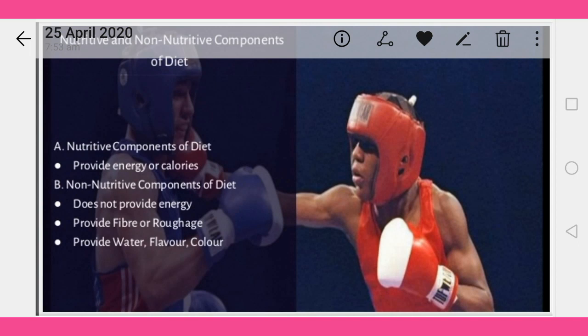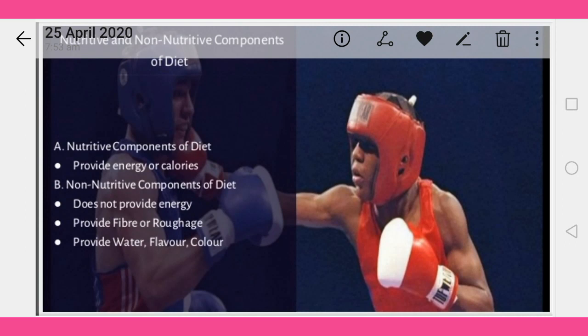Non-nutritive component of the diet does not provide any energy. Mind it, non-nutritive component of diet doesn't provide any energy. It provides fiber and roughage. Non-nutritive components of diet are a rich source of fibers and roughage, and they also provide water, flavor, color and essence.